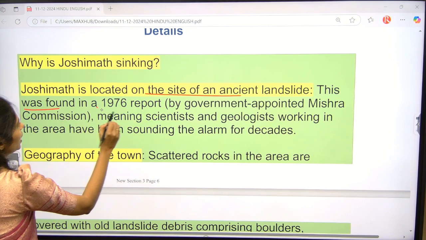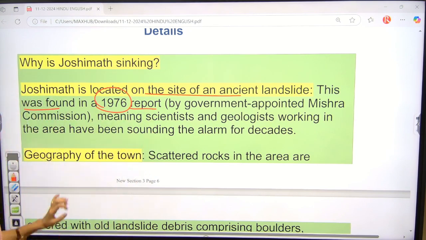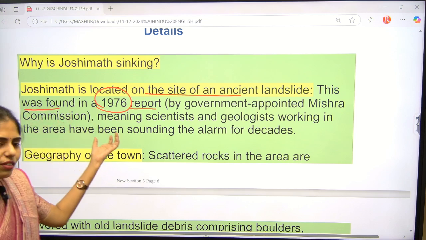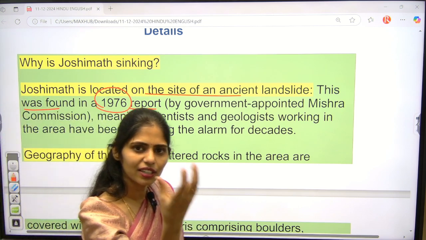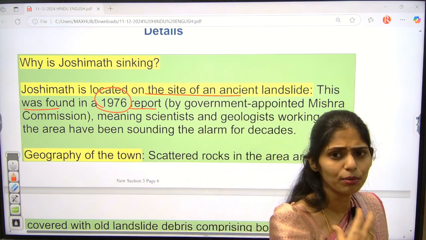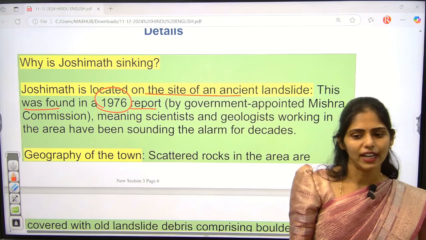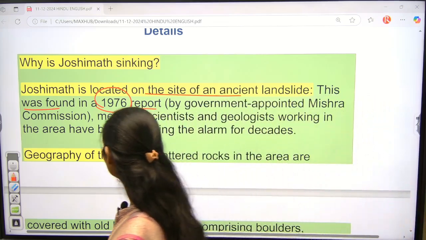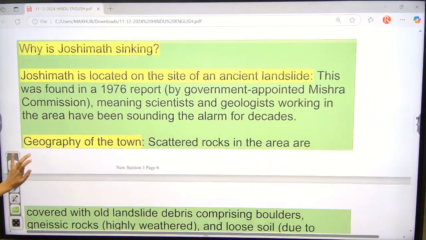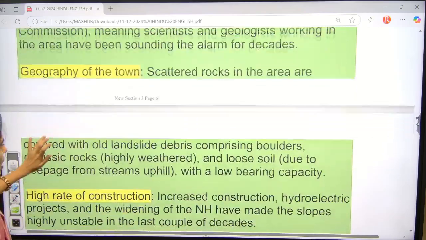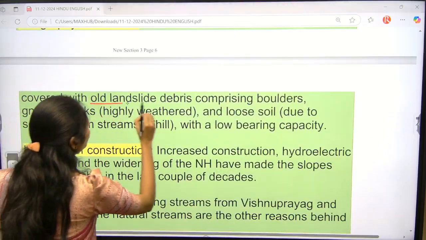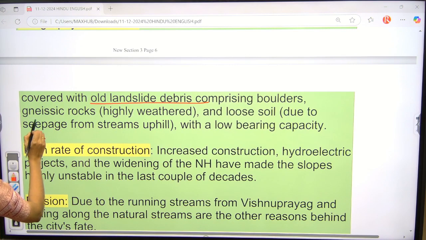This was found in a 1976 report. Any region present on such a landslide has some possibility of sinking. This is one important reason they found. Apart from this, the area is also on old landslide debris, which is composed of boulders, gneiss rocks, and loose soil.